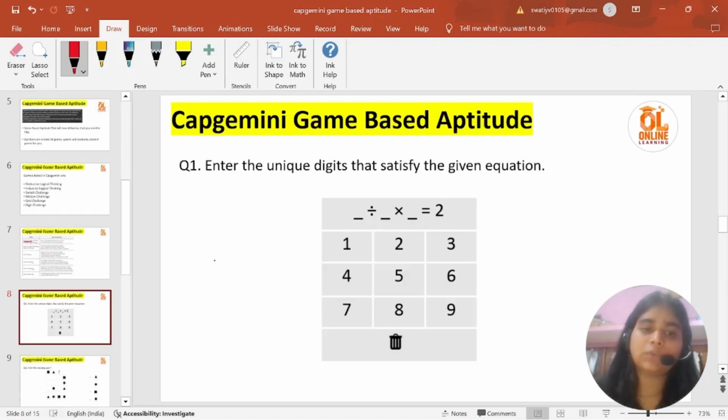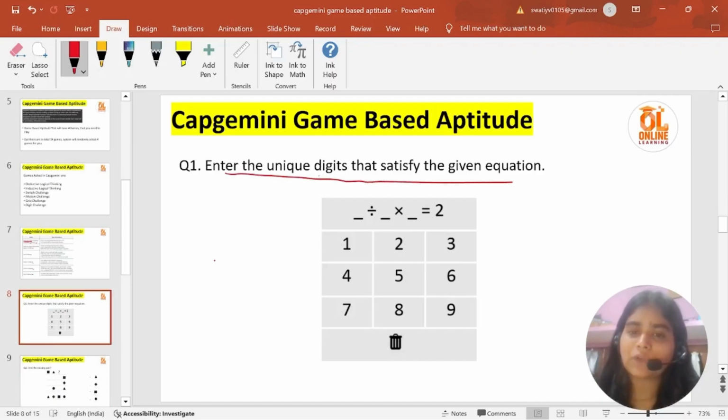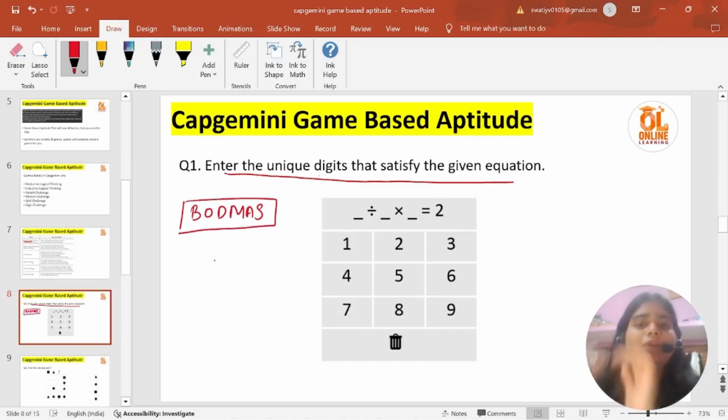The first game is the digit challenge. The question says: enter the unique digits that satisfy the given equation, something divided by something multiplied by something. To solve these questions, firstly remember the BODMAS rule, and keep it in mind. Firstly division is done, then multiplication, then addition, then subtraction. Never forget the BODMAS rule.